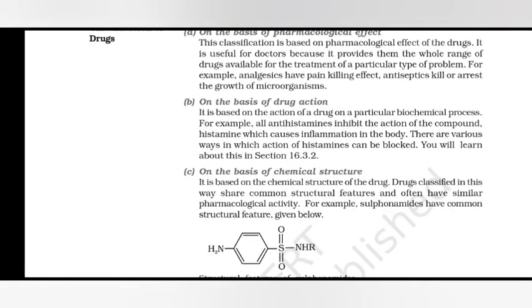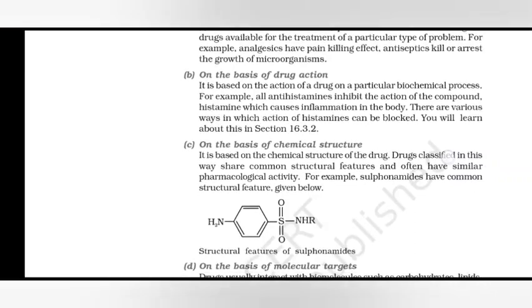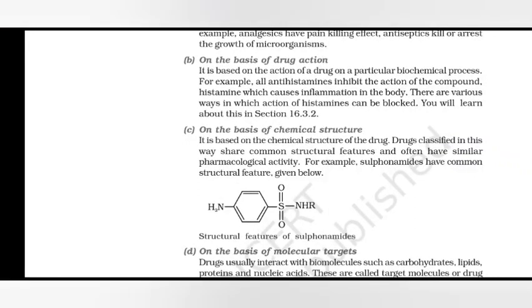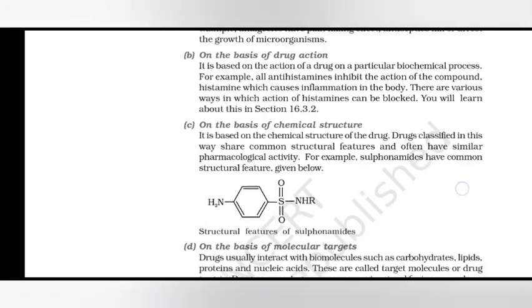On the basis of drug action. It is based on the action of a drug on a particular biochemical process. For example, all antihistamines inhibit the action of the compound histamine, which causes inflammation in the body. There are various ways in which the action of histamines can be blocked.